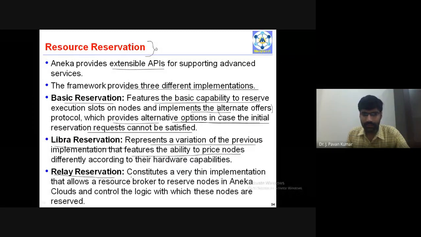The relay reservation just constitutes a very thin implementation that allows a resource broker to reserve nodes in Aneka clouds and control the logic with which these nodes are reserved. This is about the 3 types of reservations which we will be having in Aneka.